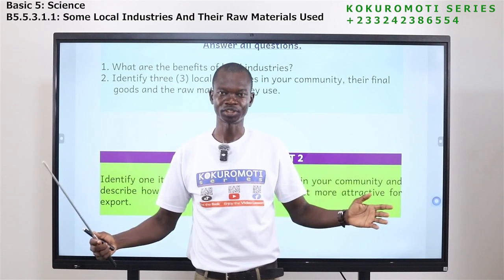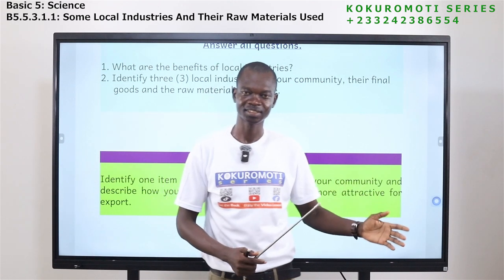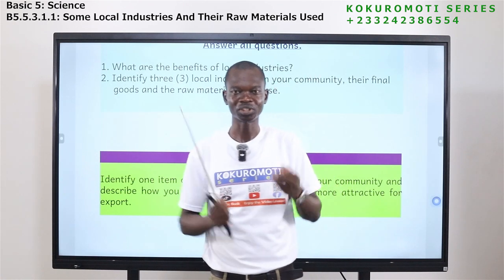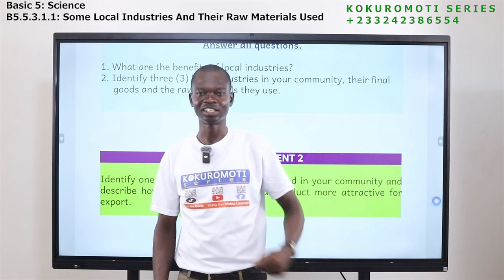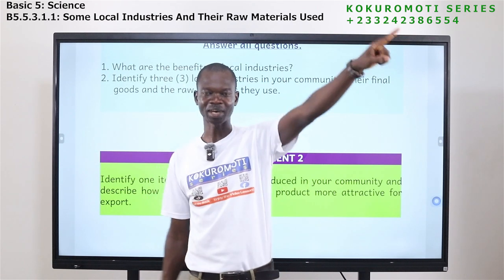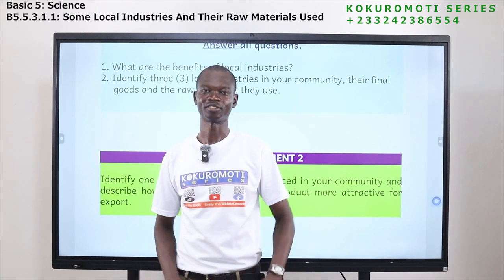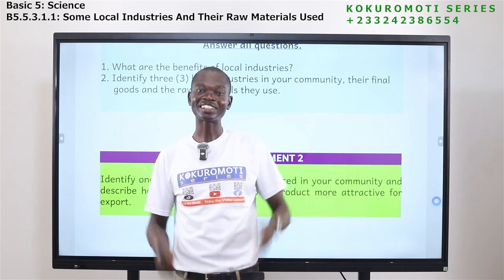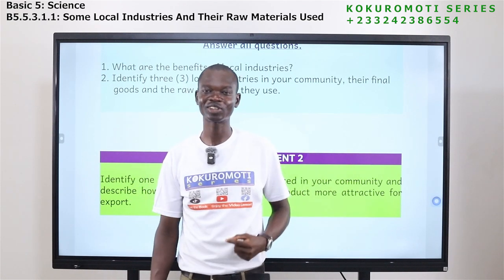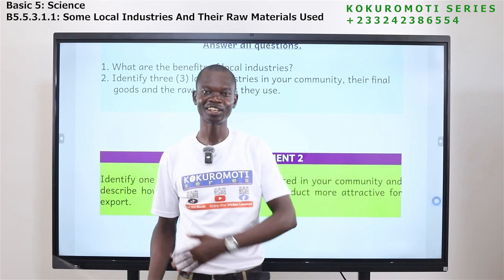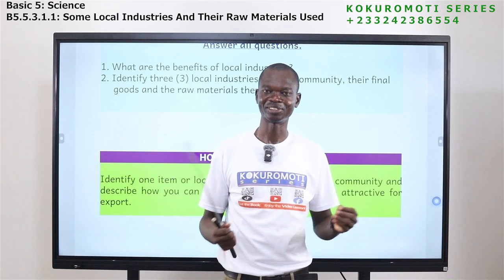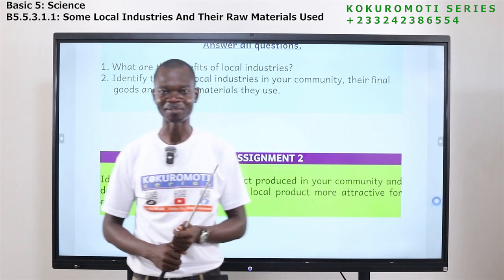So if it is carpentry, the chairs, the table, other furniture, what can you do to it so that other countries will come to Ghana, come to your hometown and buy the goods, send them back to their country? If it is kenke, what can you do so that your kenke will become so special? People will place orders from other countries, and then you ship them to the people. So just do this for me as your home assignment.